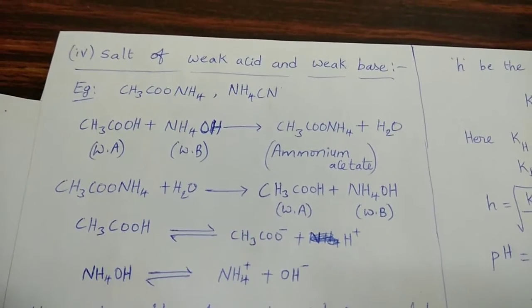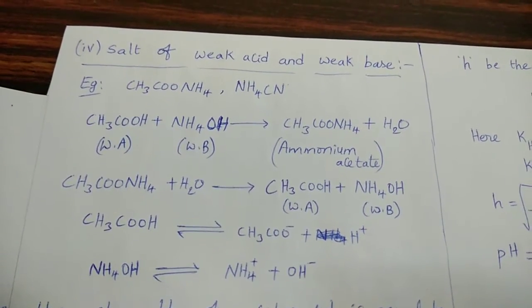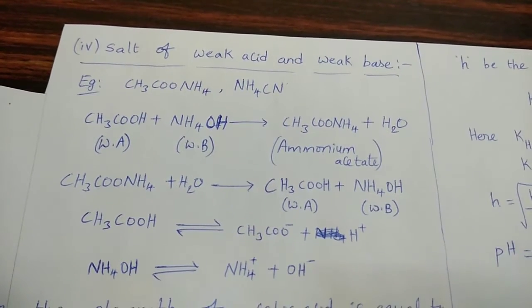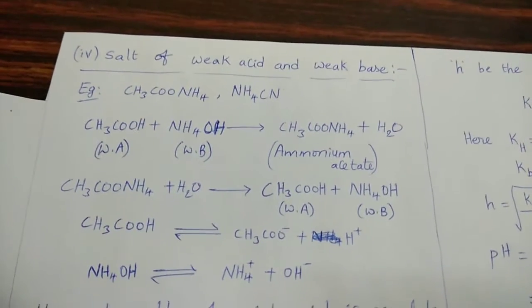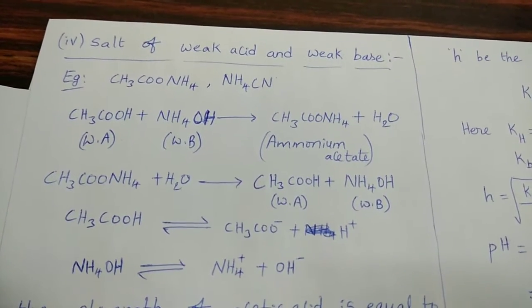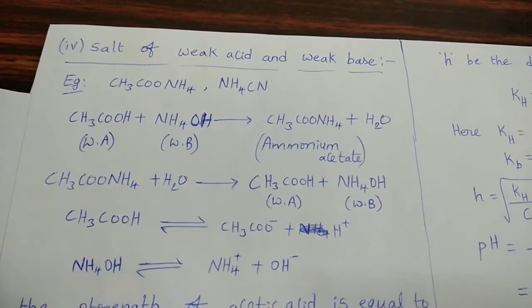In the last class we completed 3 types of salts. Now see the next type, salt of weak acid and weak base. Here both acid and base are weak. Examples for this: CH3COONH4, ammonium acetate, and NH4CN, ammonium cyanide.